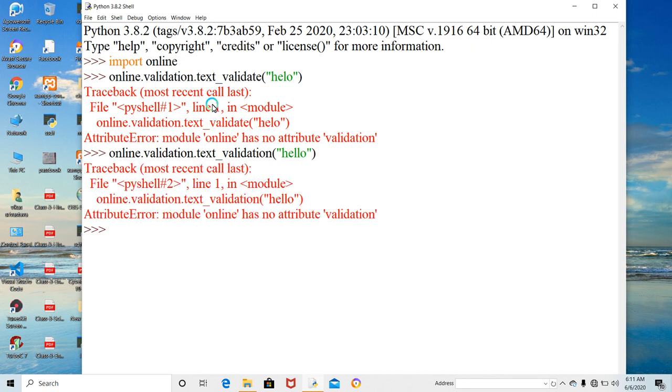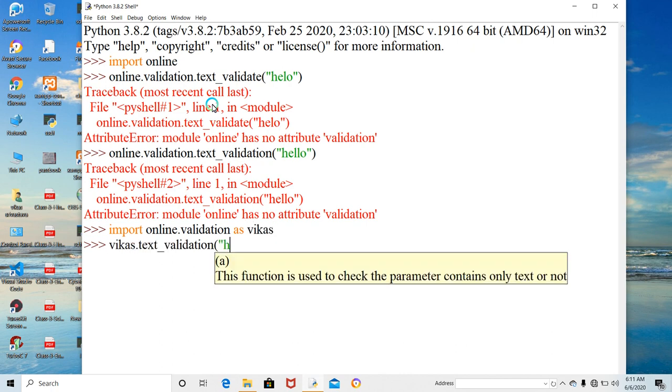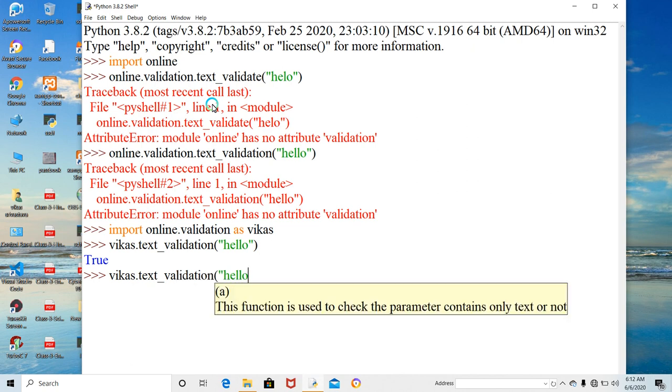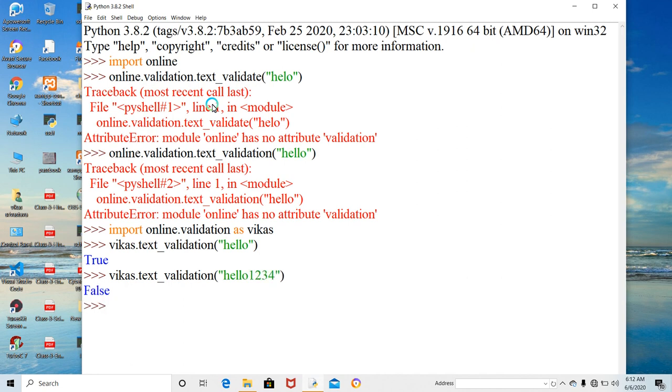It is not showing, so here what we have to do is write import online dot validations as Vikas, and then write Vikas dot text validations hello. It came here. We are writing Vikas dot text validations hello 123. So it will come false.